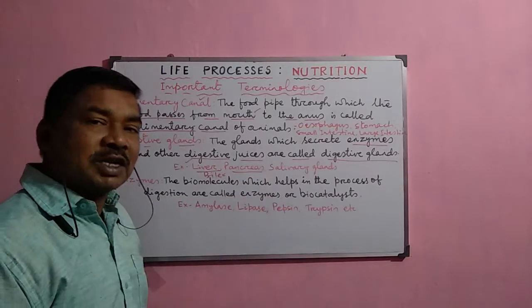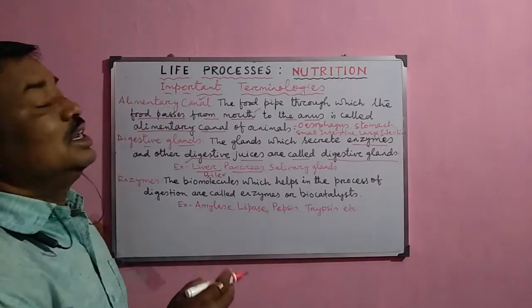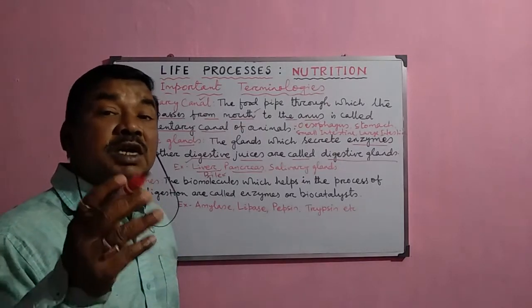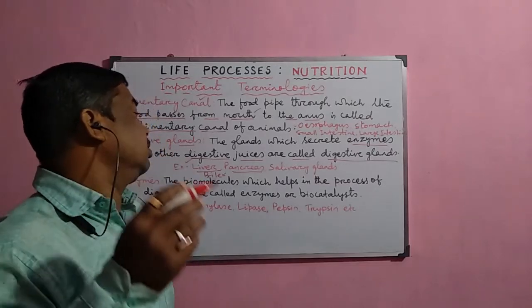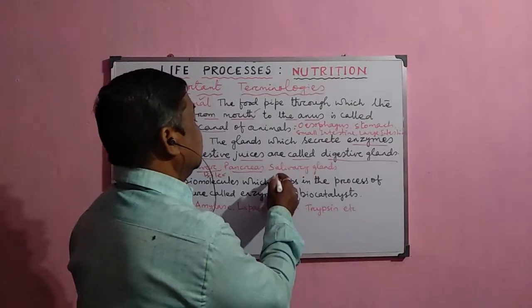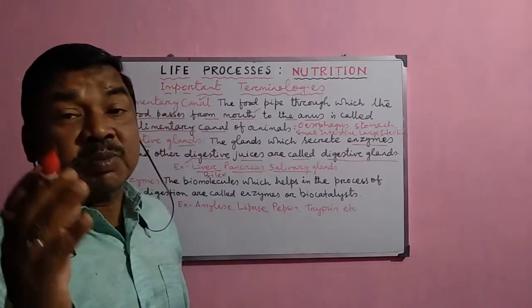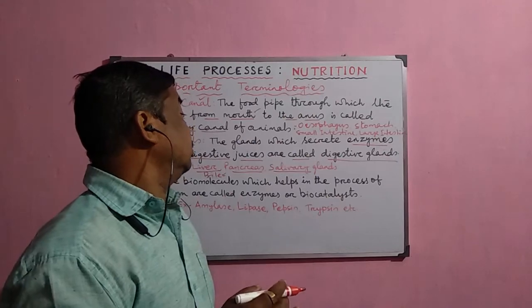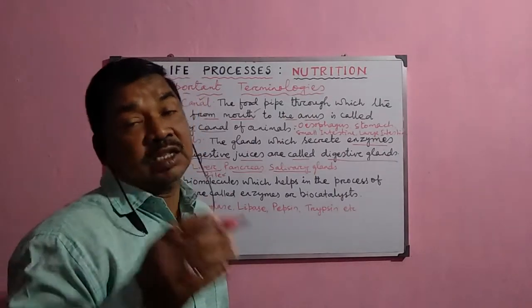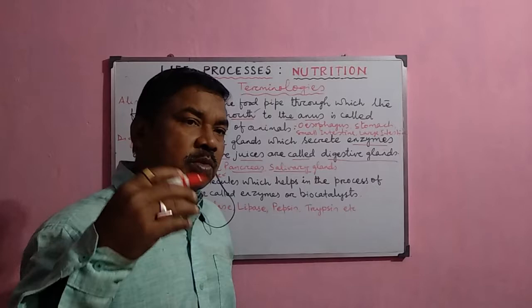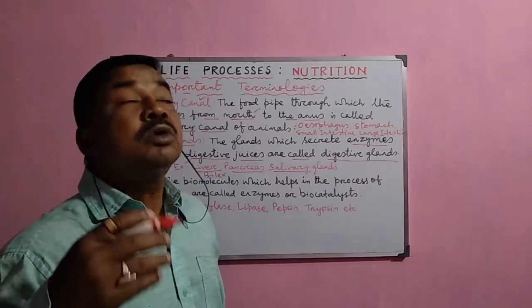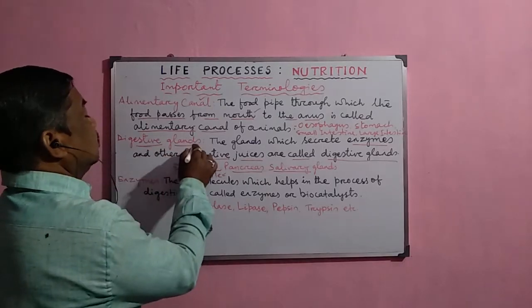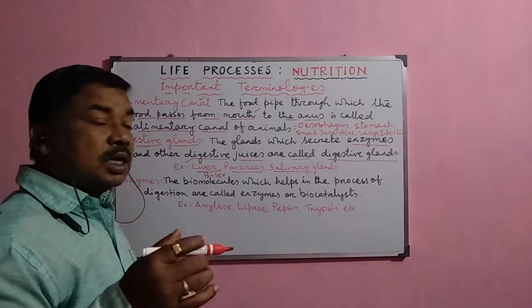Another important gland is the pancreas. The pancreas secretes pancreatic juice, which contains a number of enzymes like trypsin, chymotrypsin, pancreatic lipase, pancreatic amylase, etc. Another important gland is the salivary gland, present inside the buccal cavity, which mostly secretes the enzyme amylase, and it helps in the conversion of starch into sugar. So these are collectively called the digestive glands, whether liver, pancreas or the salivary glands.